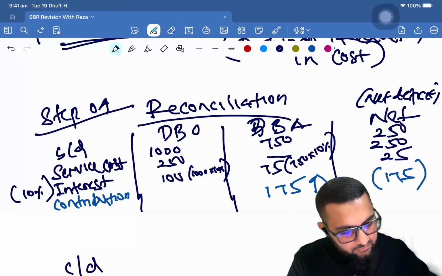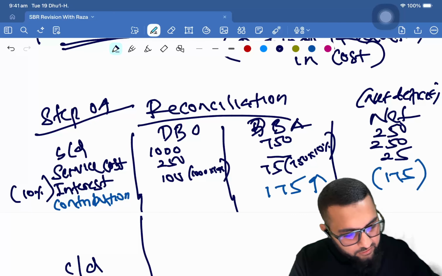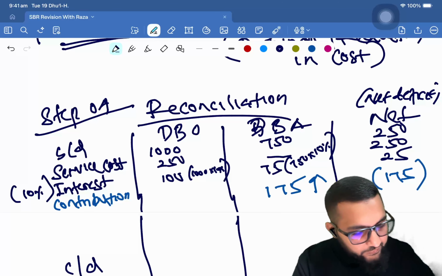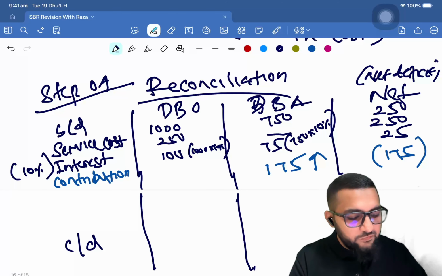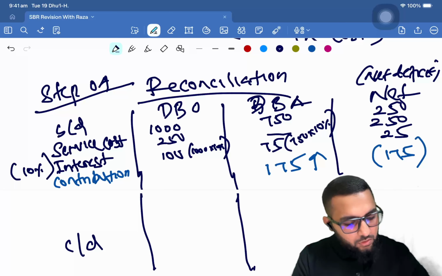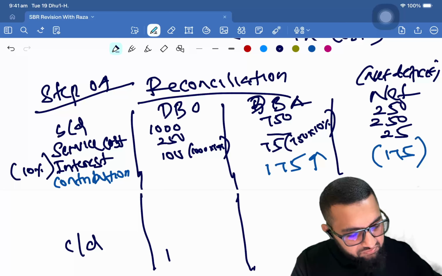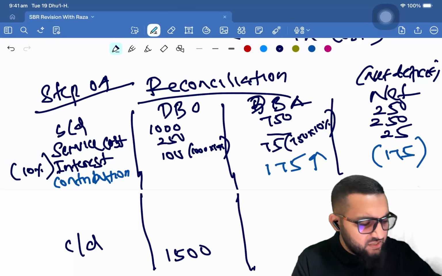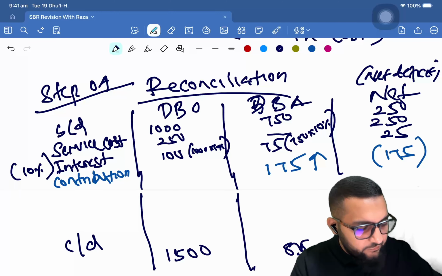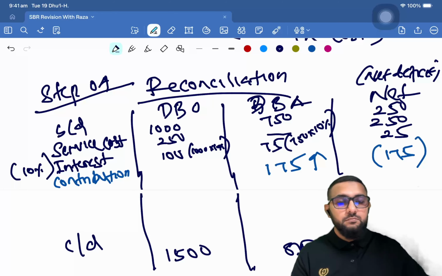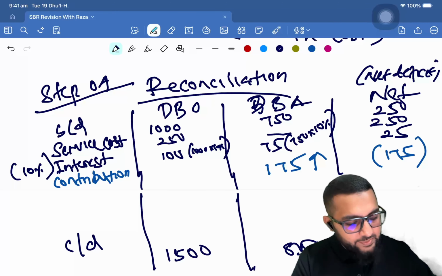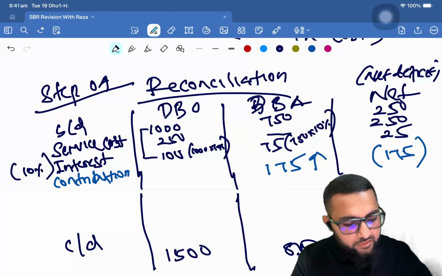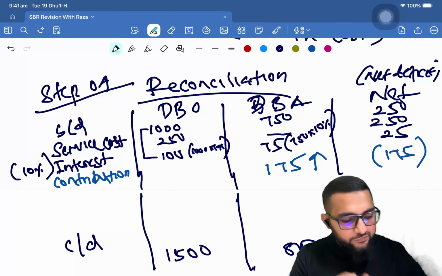Based on actuarial calculation, the actuary has provided the closing figures. Okay, closing figures provided by the actuary are 1,500 here, and in this case 850. Okay, that's what the actuary has provided. Now there'll be a difference. 1,250 plus 100 is 1,350. 1,500 and 1,350, there's a difference of 150.